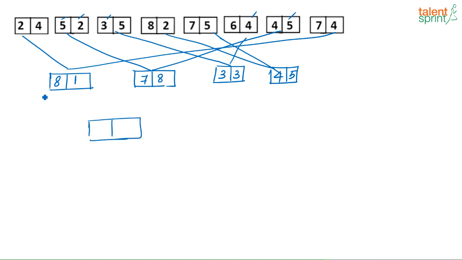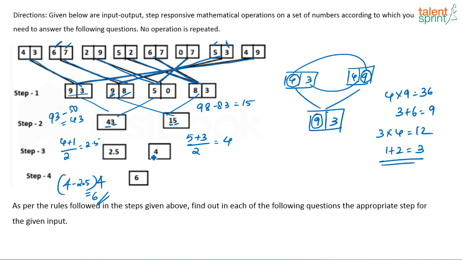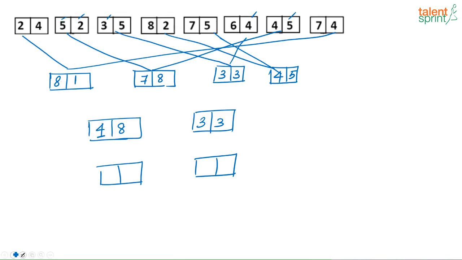Of all the steps that are given, this is the easiest one. You have 81 minus 33, that is 48, and this box will be 78 minus 45, that is 33. And here it will be, now these two steps, I think they are writing this 48 together, right? They've written it together. See, even if they had put a line here, it would have been easier for us, I feel, to arrive at the logic for step 3. But since they have written it together, we easily will not think of this logic. Here actually they have not given that bar. Okay, so you have 48 and 33.